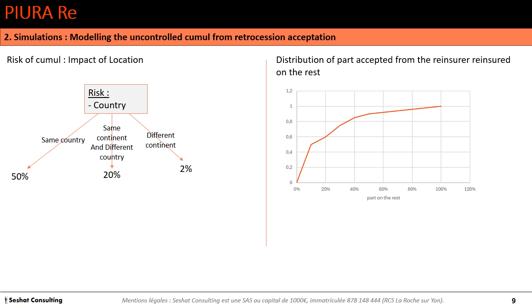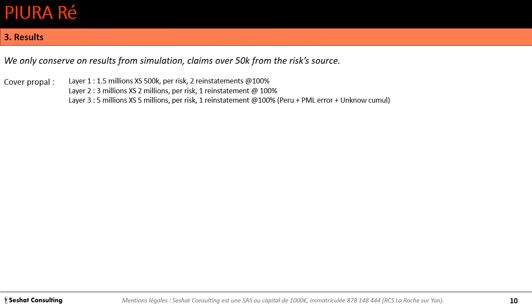And here it's the cumulative distribution we will use in our model. So with our Monte Carlo simulator, we'll build more than 5,000 simulations.